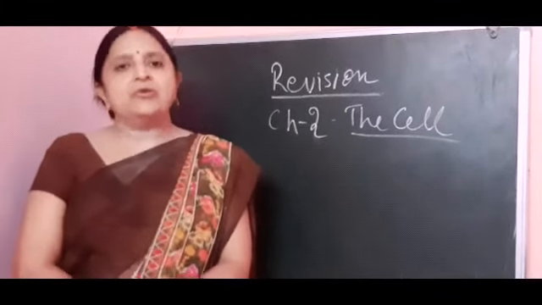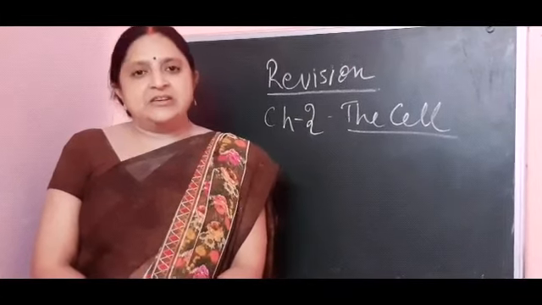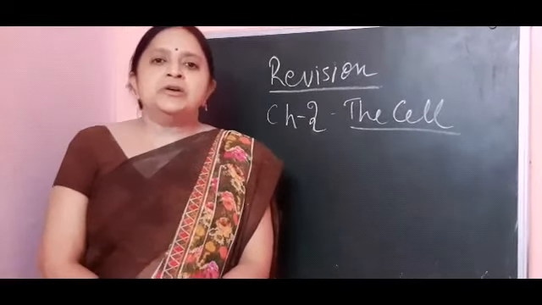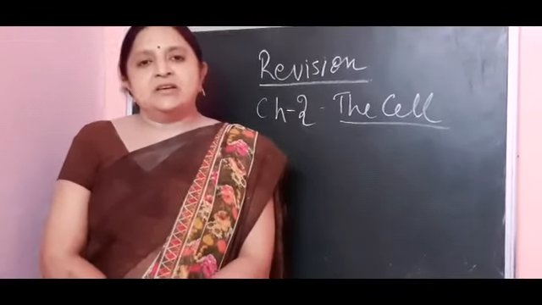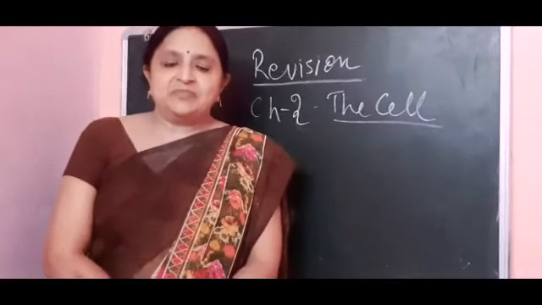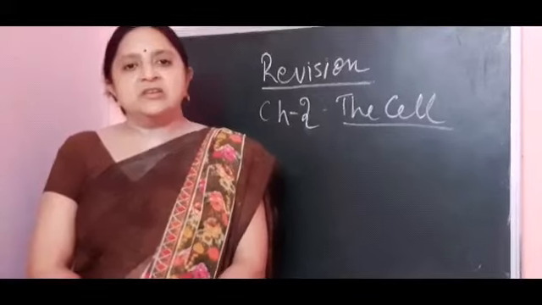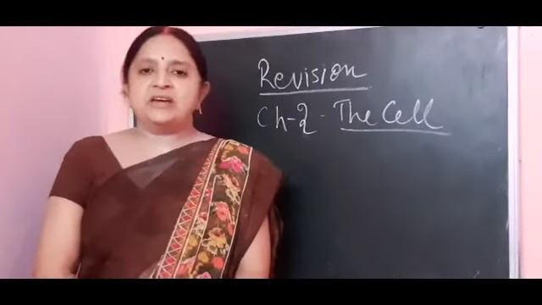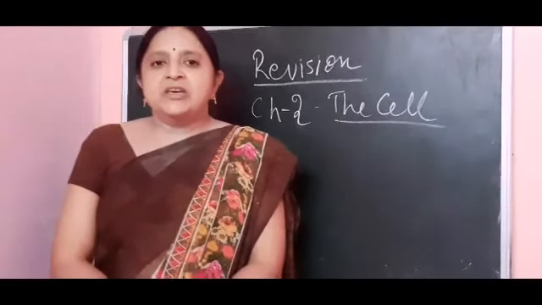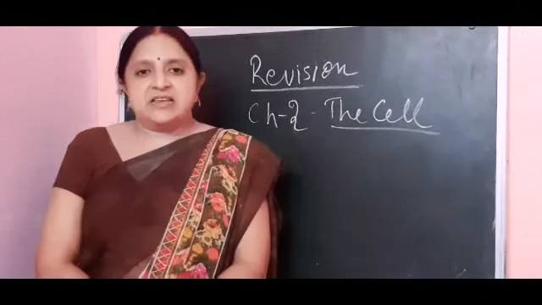After Leeuwenhoek, Robert Hooke, an English scientist, gave the term cell while he observed slices of cork in his self-made microscope. He found a honeycomb-like structure and named it a cell.